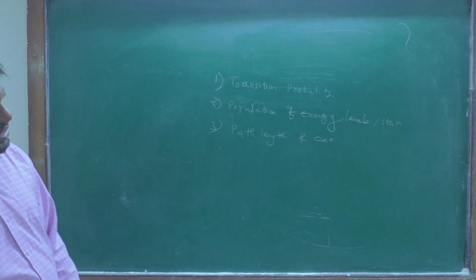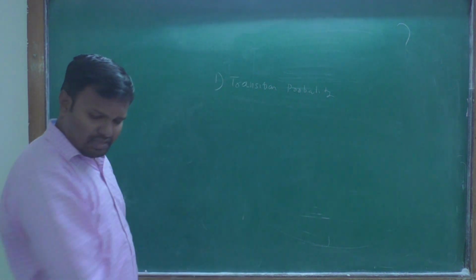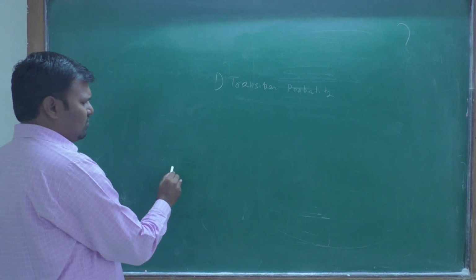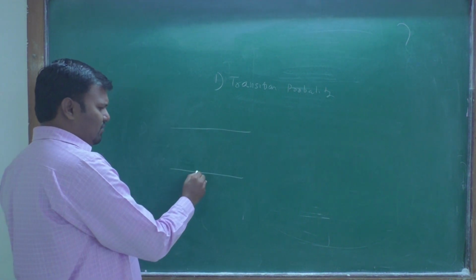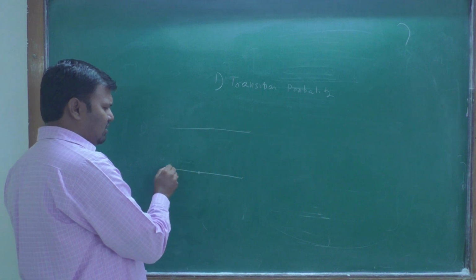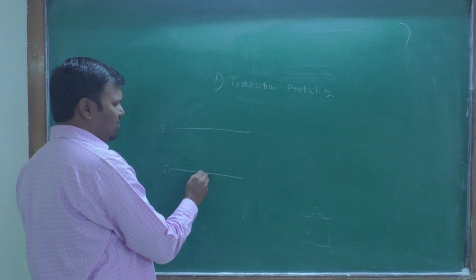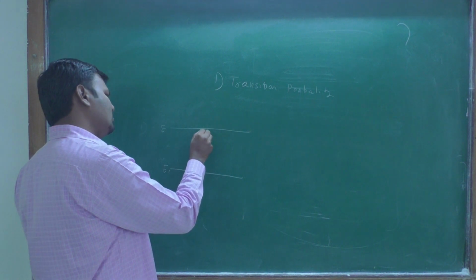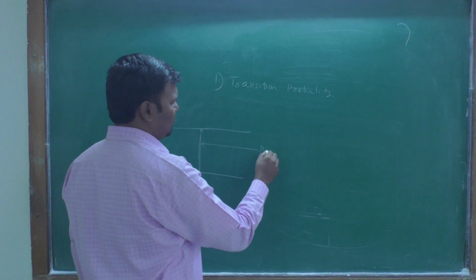First point, the transition probability. Suppose you have energy levels, and you excite from the first level to another; there is a probability of that excitation.